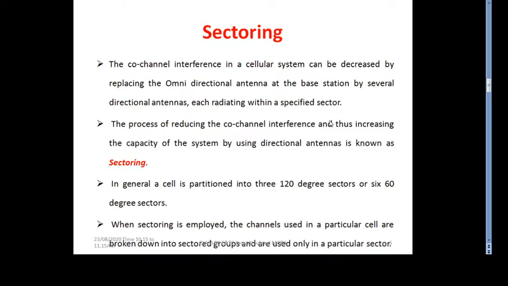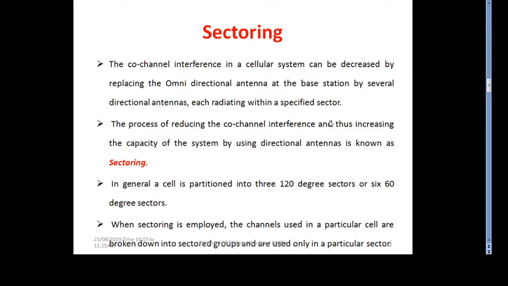The process of reducing co-channel interference and increasing the capacity of the system by using directional antennas is known as sectoring.